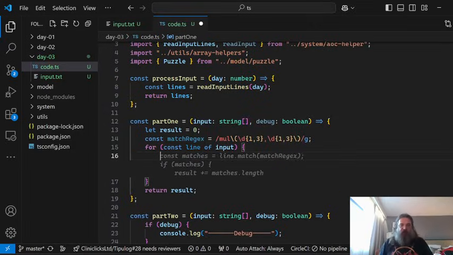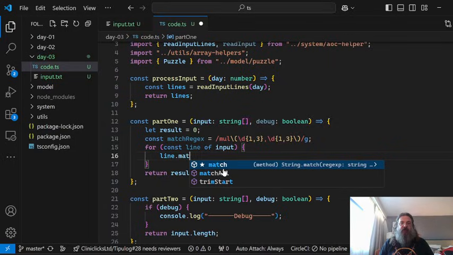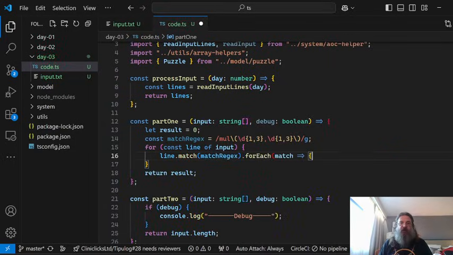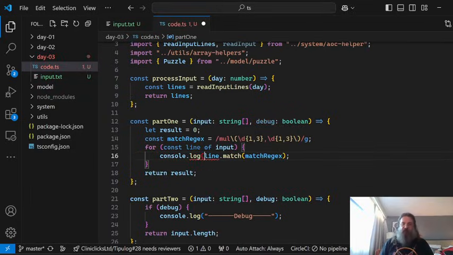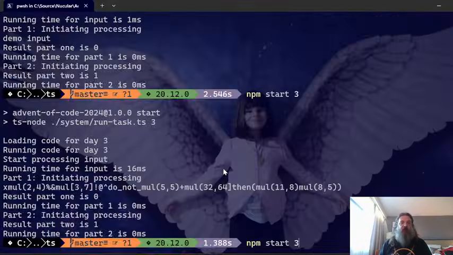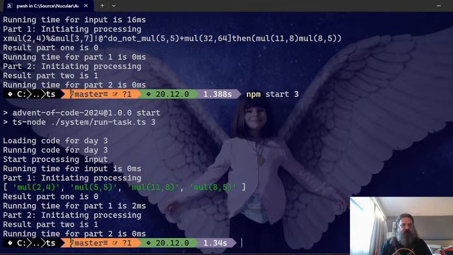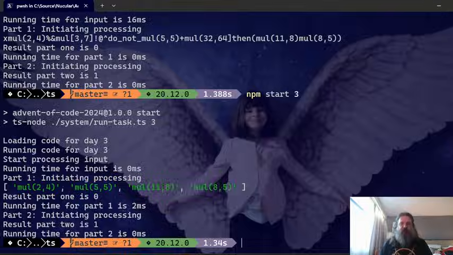And now I will say line dot match on this regular expression, and then I will just console log that. Let's see if we get the 4 matches.